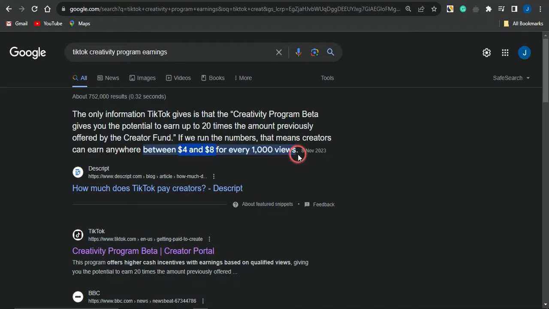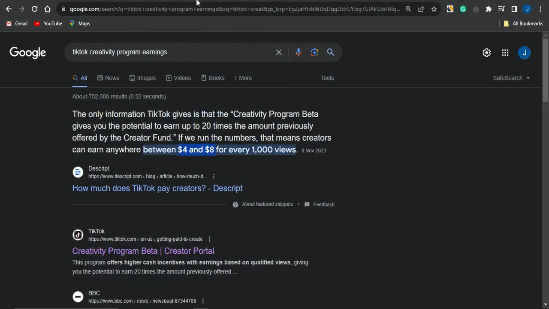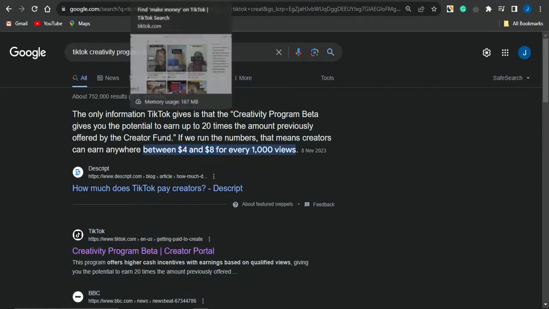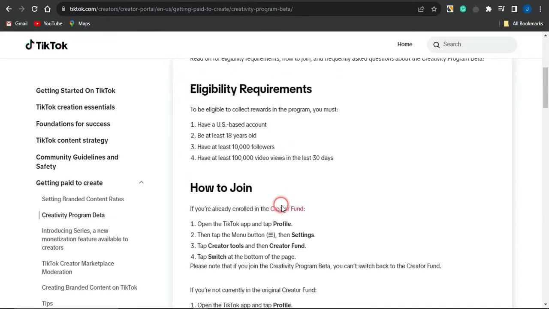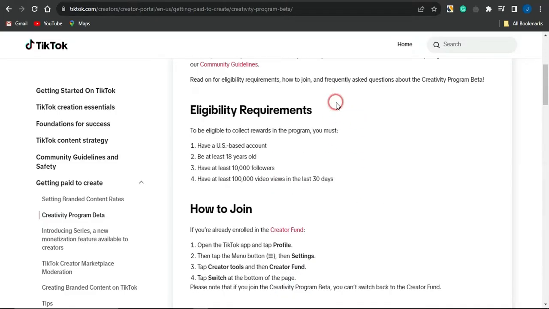And if you get a million views for your videos on TikTok, you can make up to $400 to $800 for just one single video. That's quite a huge amount of money you can make. Previously, guys, TikTok was paying about 2 to 4 cents per 1,000 views on this platform. But with the TikTok Creativity Program, you earn a much higher amount of money, which is why you want to simply focus on the TikTok Creativity Program right now. And you can see some details about how to join right here.